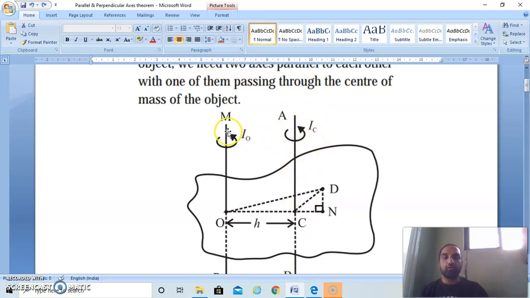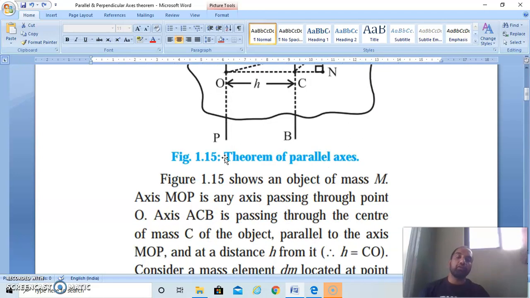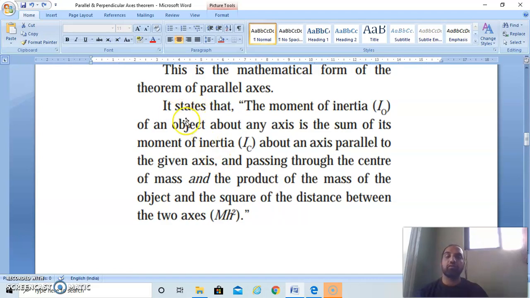And the moment of inertia of the body about an axis passing through any other point, whose distance from the axis passing through the center is suppose h, is denoted by IO. So what is the statement, what is the equation, and then how to derive this equation? First we'll see the statement.